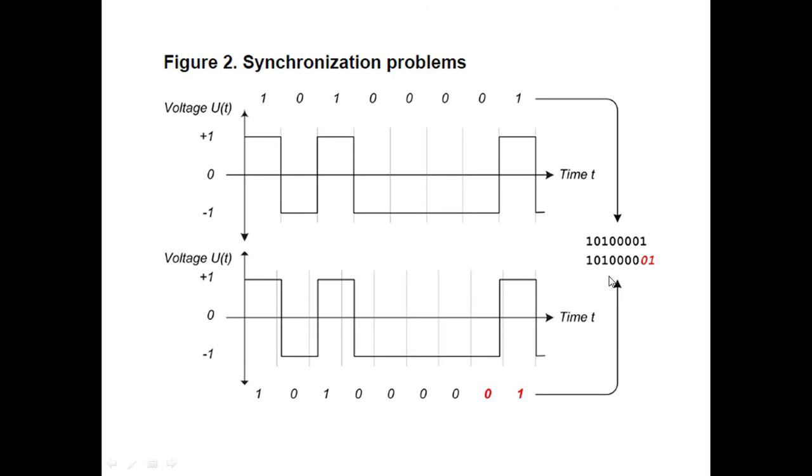Then what happens when this data 101000001 is received? Your receiver is able to receive improper data. Actually what your transmitter sends is different, and what your receiver receives is different, and in that case the synchronization problem arises.